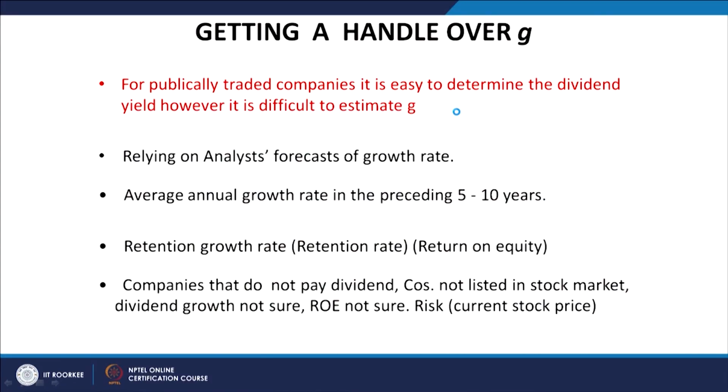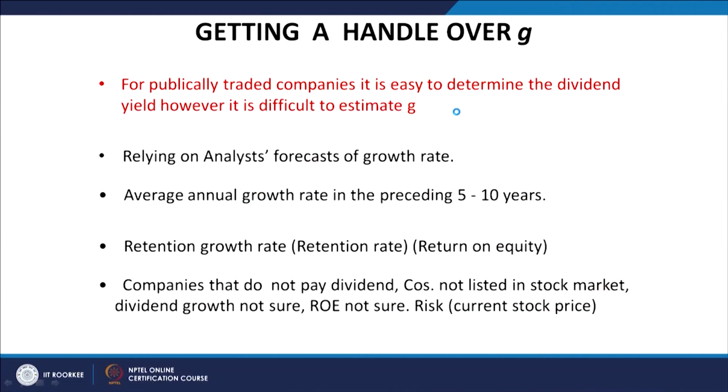So, for estimating G, number 1, we can rely on the analysts' forecast of the growth rate. Different secondary estimates are available in the market from different research agencies who keep on forecasting, depending upon the previous 10-15 years, what will be the growth rate of the dividend in case of different stocks. So, we can make use of that. The average annual growth rate in the preceding 5 to 10 years can also be used, right. If we do not want to depend upon any secondary estimates, then we can calculate it ourselves.